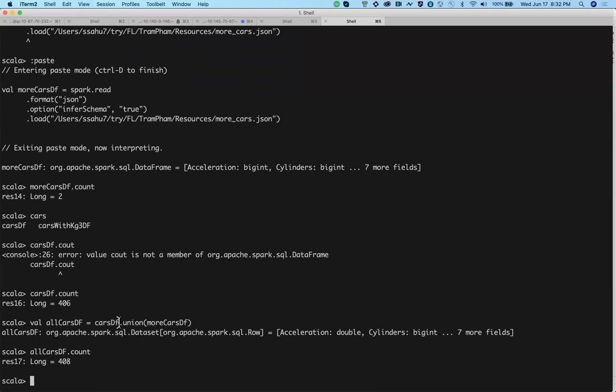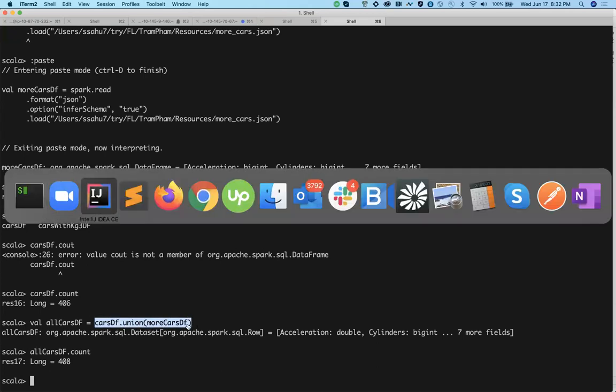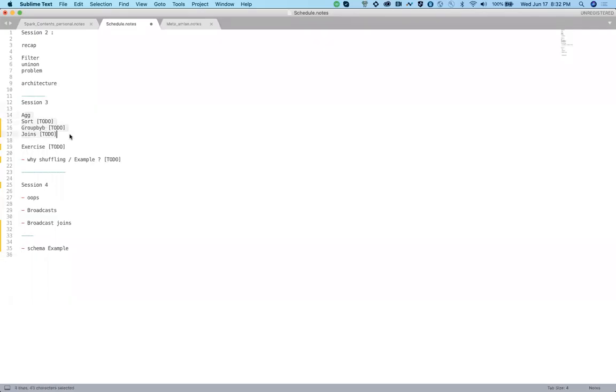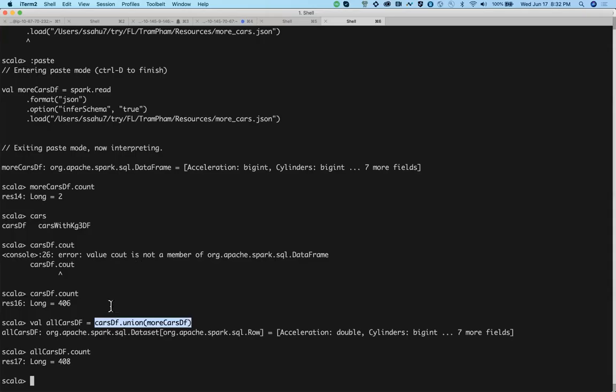And you have inner join, outer join, stuff like that, like SQL? Correct. That will be covered in the next session. So if you see, I have joins, group by, and sorting aggregations in the next session. Okay, sure.